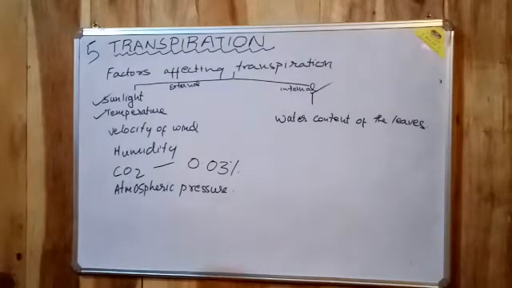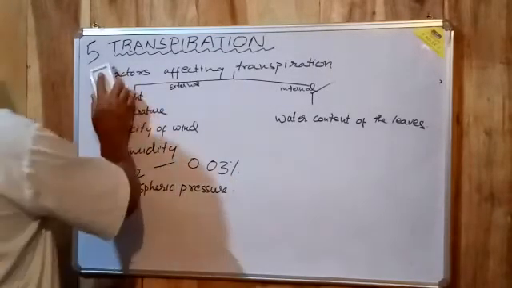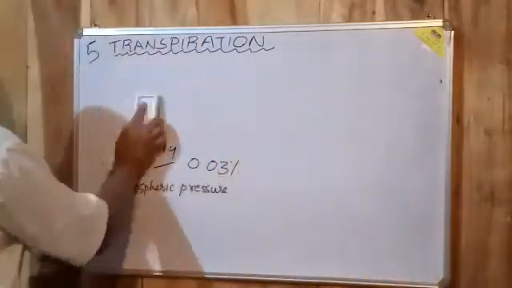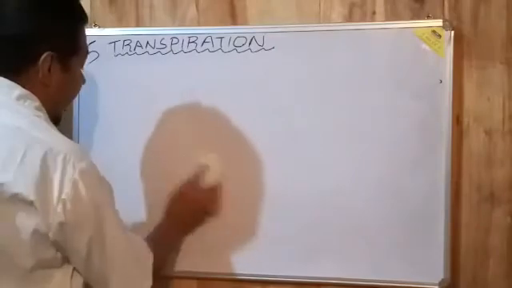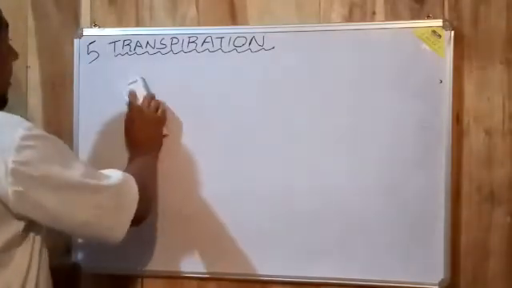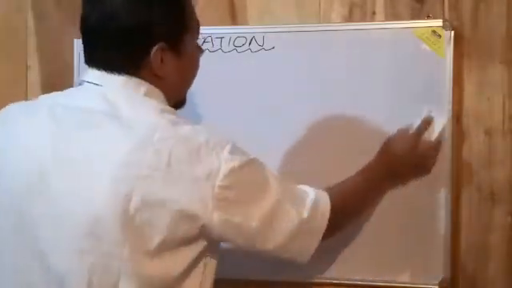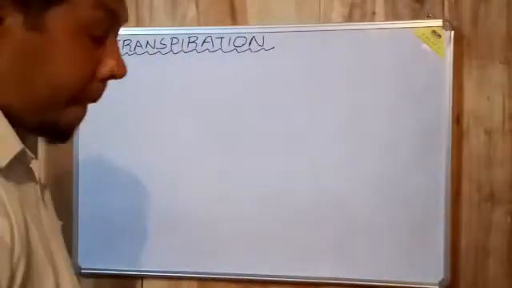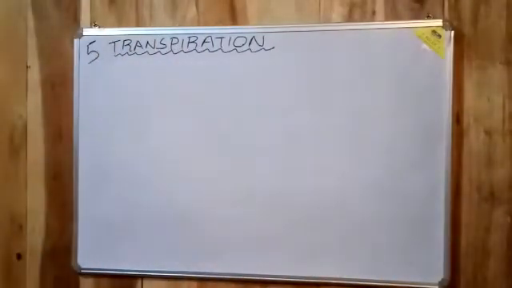Now we will try to understand some of the adaptations of plants to reduce transpiration, for example plants like nerium and cactus, which thrive in xerophytic areas. Certain adaptations are present in the plant because of which it prevents the loss of water from the aerial parts.